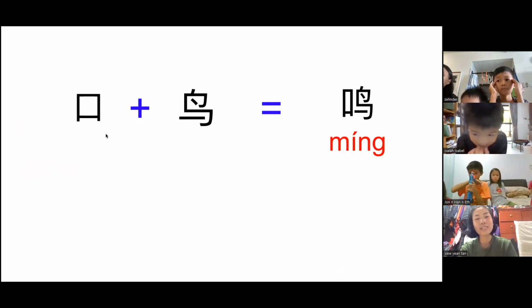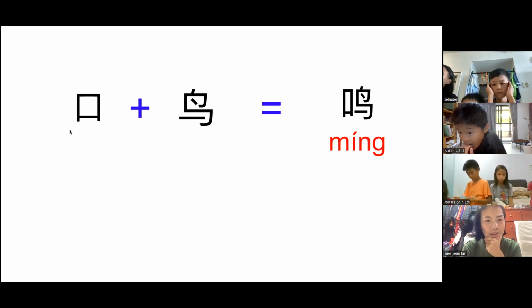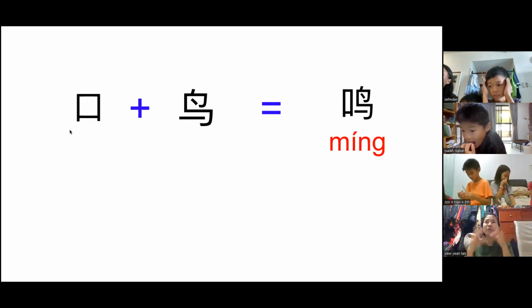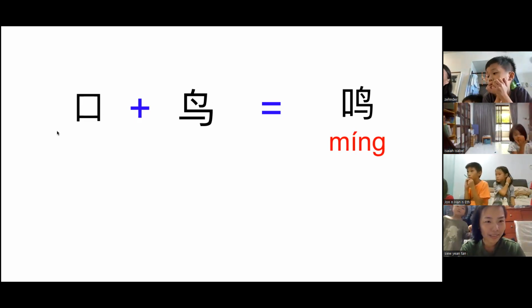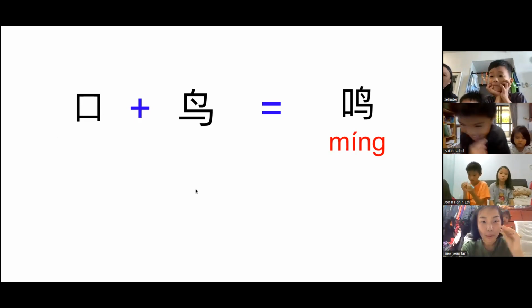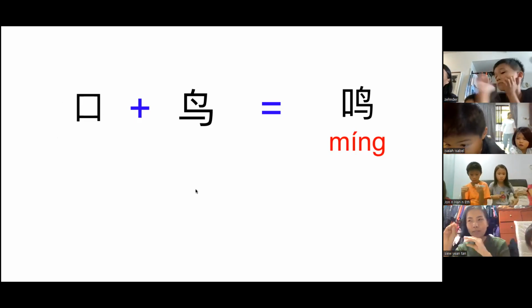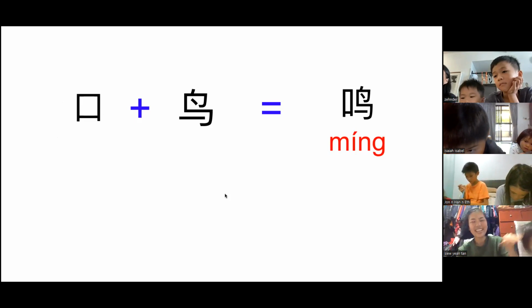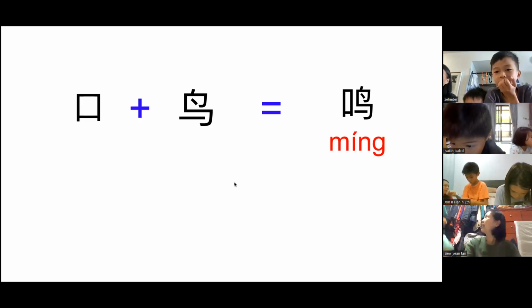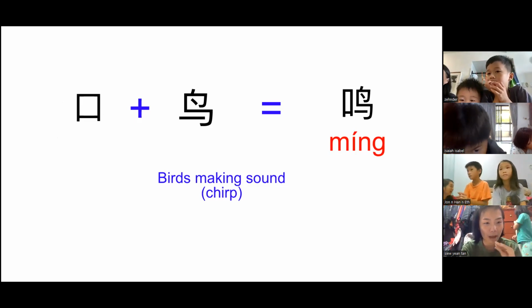Just now the title is 鸟鸣涧, correct? 鸣. So when a bird has a mouth, what do you think the bird is doing? Talking. The bird is talking, or the bird is going kakak. Okay, so the bird is actually making sound.